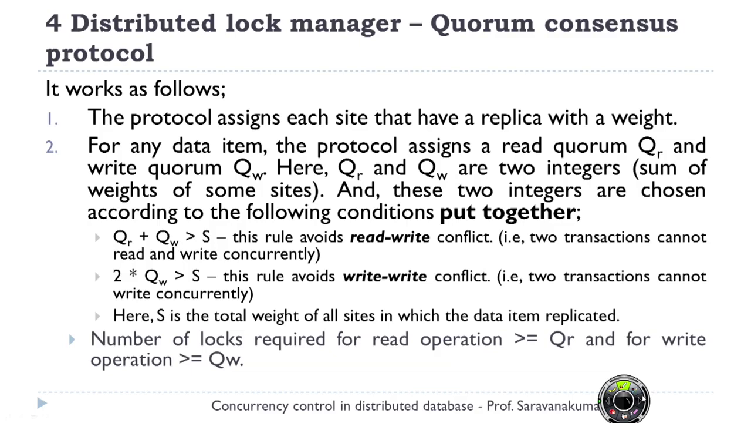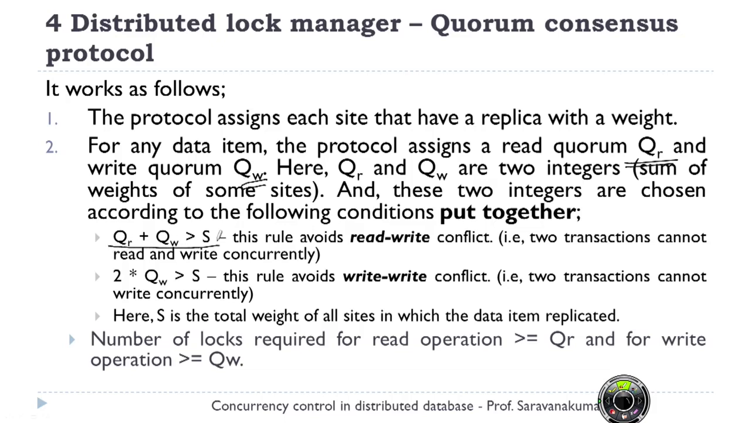So it works as follows. The protocol assigns each site that has a replica a weight. So each site is given a weight, and each data item is assigned a weight. These weights are called QR, that is a read quorum if you want to read that particular data item, and QW if you want to write that particular data item. That is, if you want to read Q, then you need to have a value QR for the particular data item. If you want to update the value, then there is a value QW. And how are these values chosen?